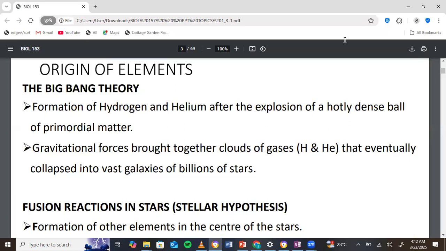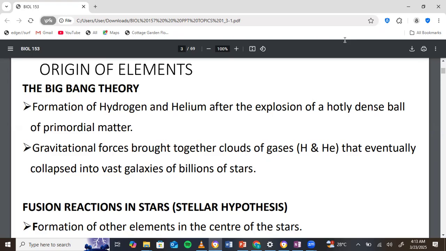So we start off with the Big Bang Theory, right? The Big Bang Theory forms the basis of how the universe came to be. It's the widely accepted scientific theory about how our universe came to be. The whole concept is very complicated, but we'll try to break it down into simple terms. The main assumption that makes us believe the Big Bang Theory is that the universe is expanding. Even to date, the universe is still expanding, right?